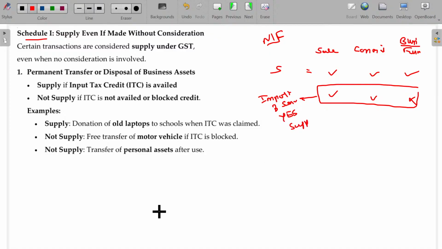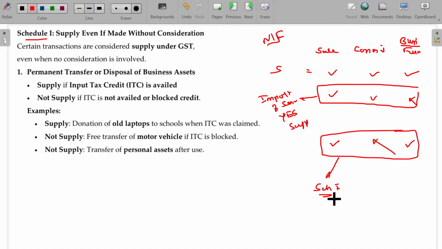Sir, sale is confirmed, business also confirmed, but consideration is missing. If consideration is missing, then go and check schedule number 1 listed items. If it is listed under schedule number 1, then it is supply. No, sir, it is not there, sir. Then not supply.